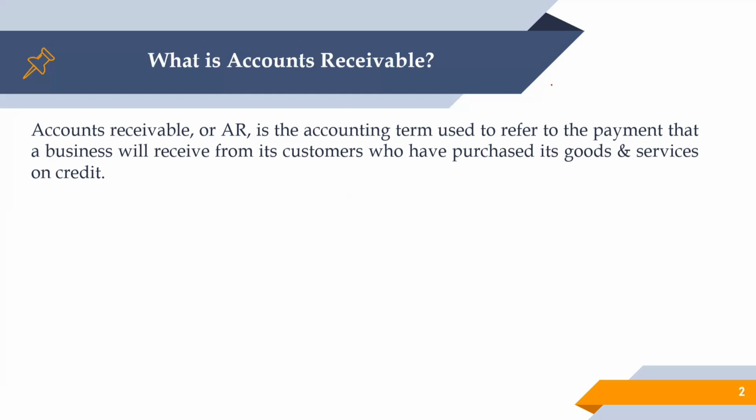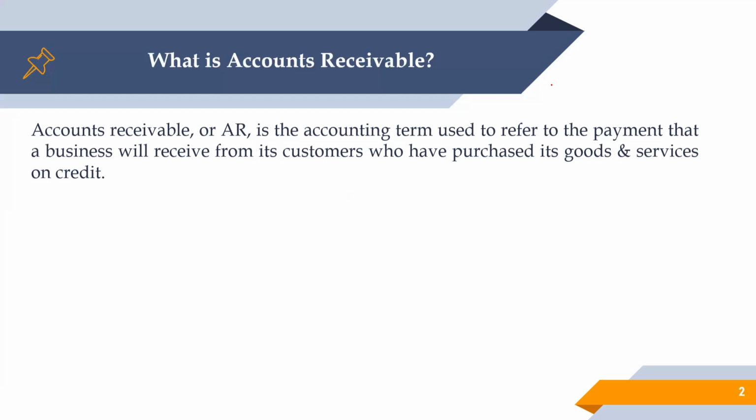So you're not getting the money on the day or at the same time when you are generating the invoice. So you are giving some credit term to your customer, either 30 days, 15 days, 7 days, 90 days, 120 days, whatever, and that's going to be treated as a payment term. So account receivable means whatever amount a business will receive from its customers who have purchased its goods and services on credit.